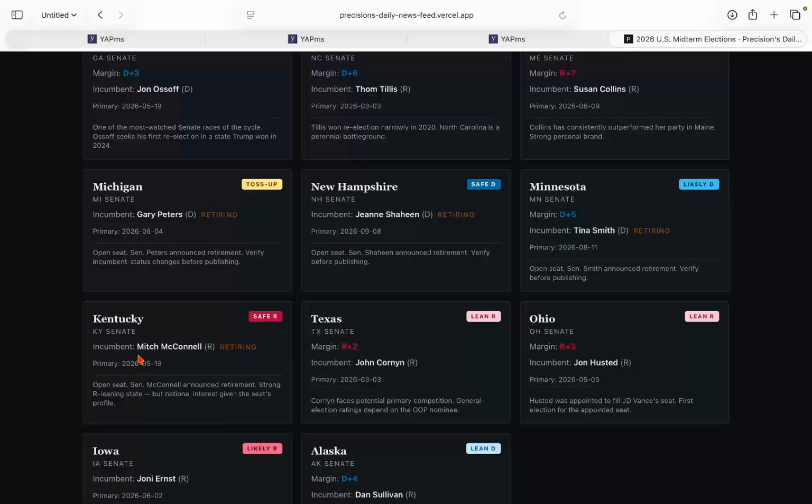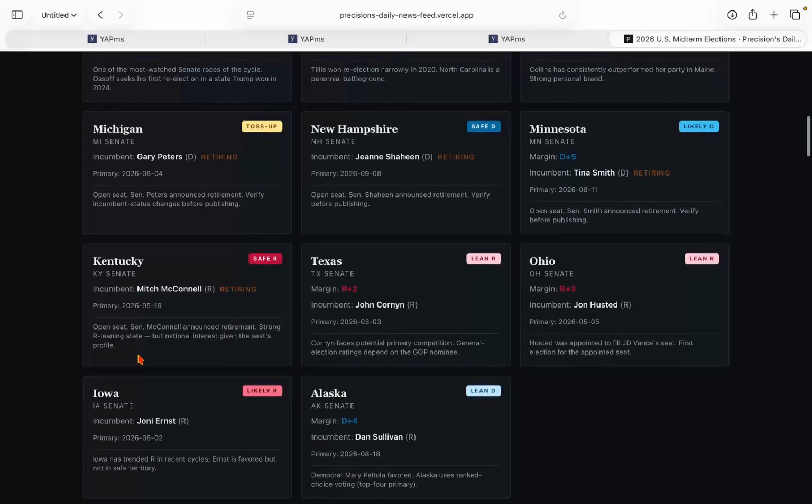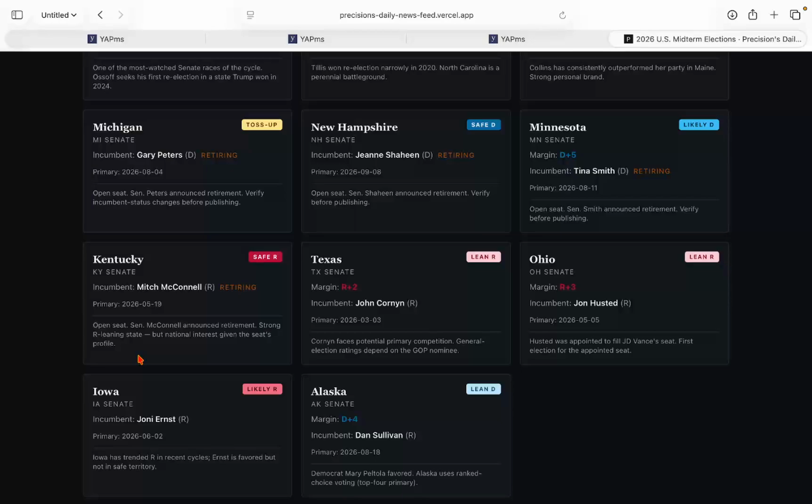Ohio, lean R. We have it +3 for John Husted. Sherrod Brown, I think he's past his prime. He got unseated in 2024. He was seen as an electoral juggernaut, but not anymore. I think his time is up. Ohio is a very red state at this point. John Husted is a solid Republican candidate.